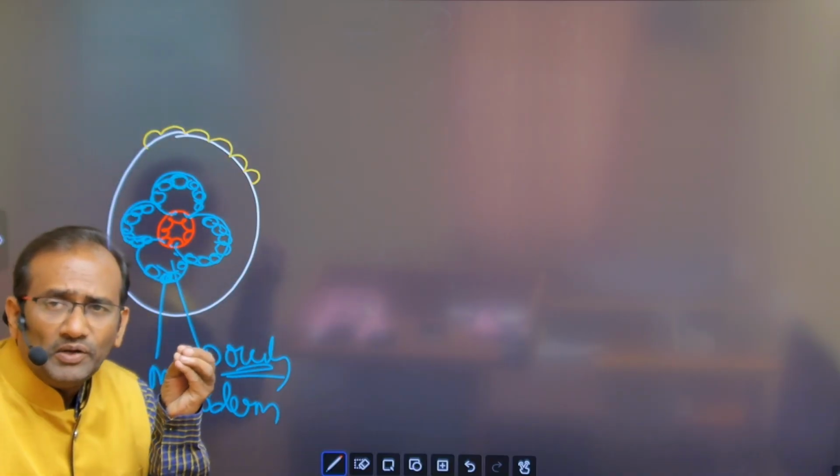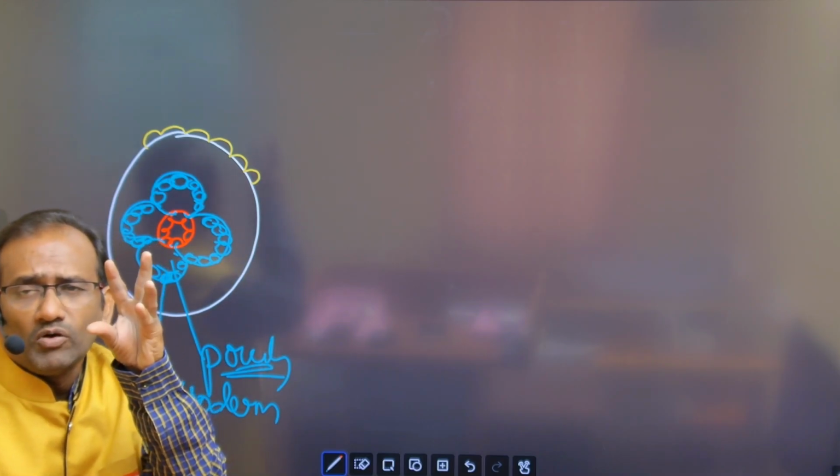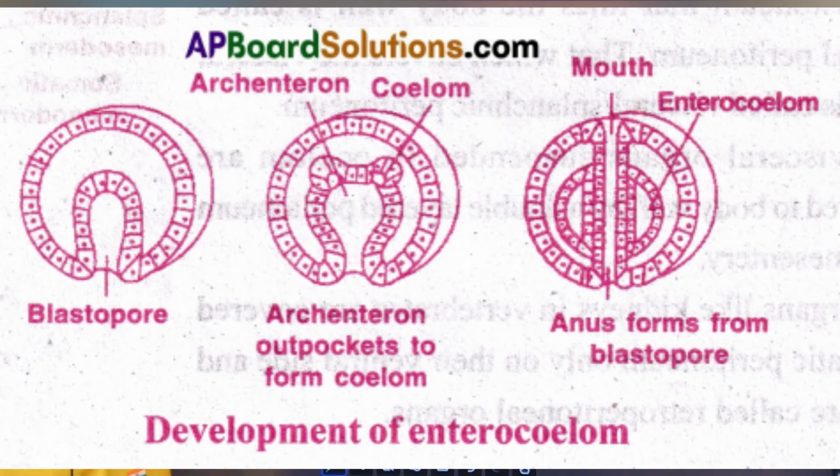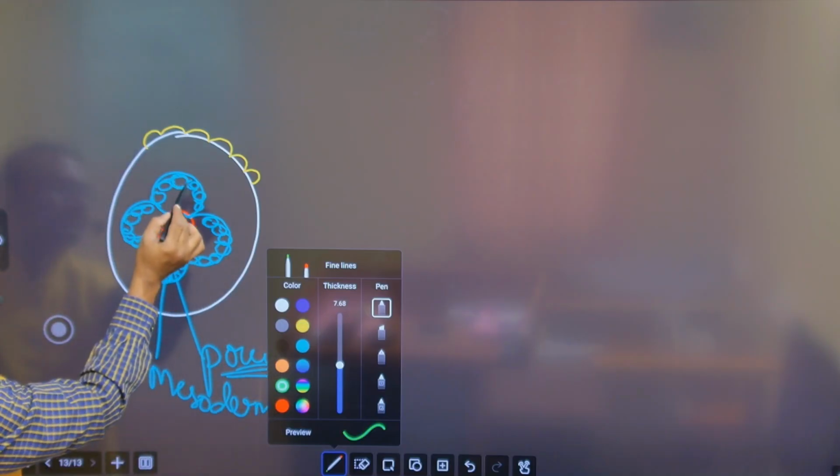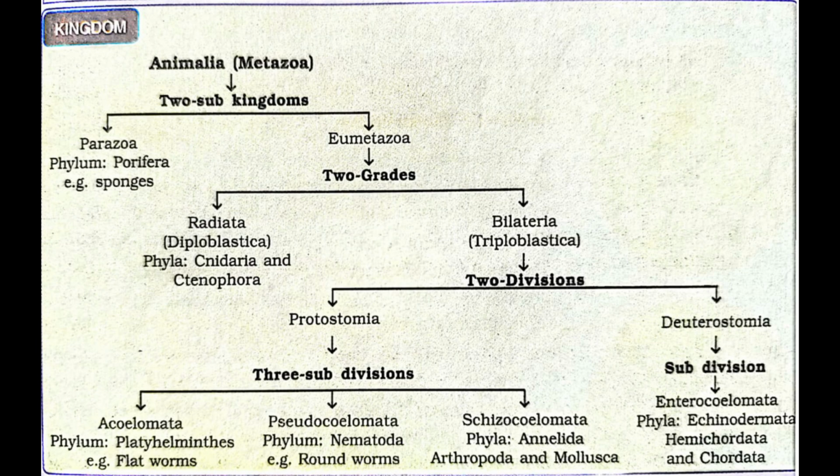This mesodermal pouch, how is it created? From the endoderm itself, by bulging out, which creates mesodermal cells and forms the mesodermal pouches. Now in these pouches, what is happening? Look here.